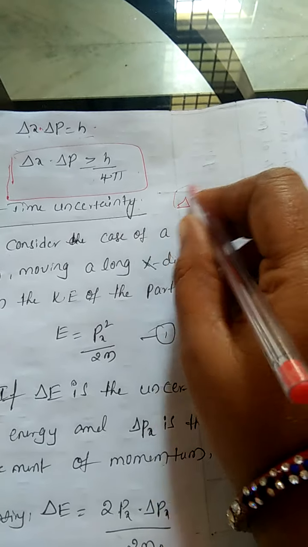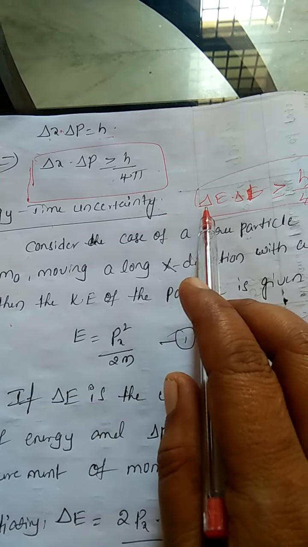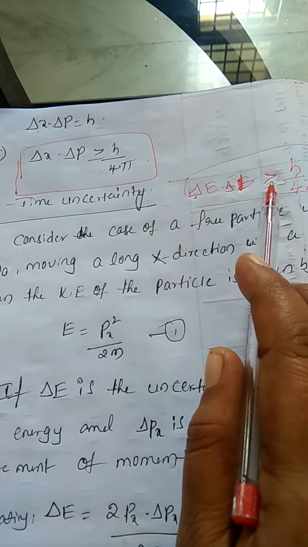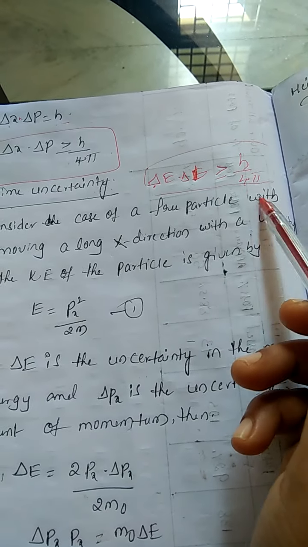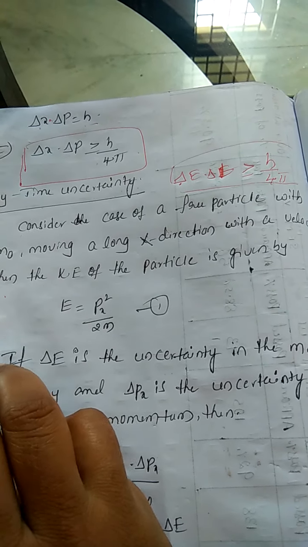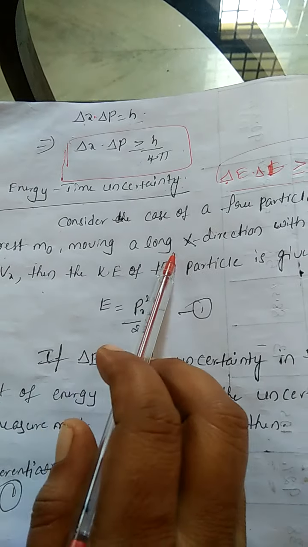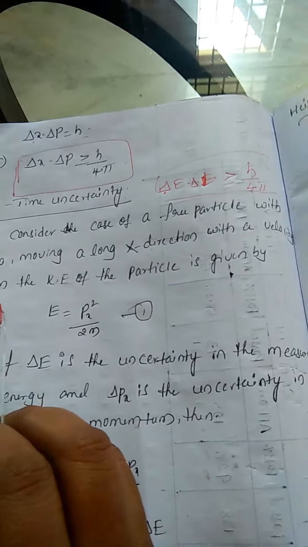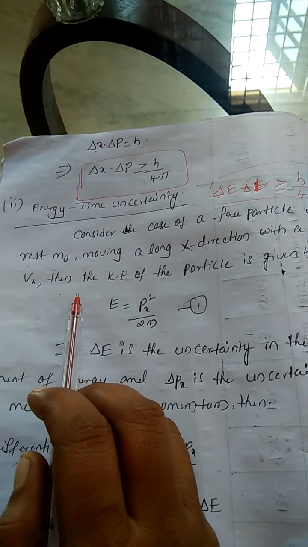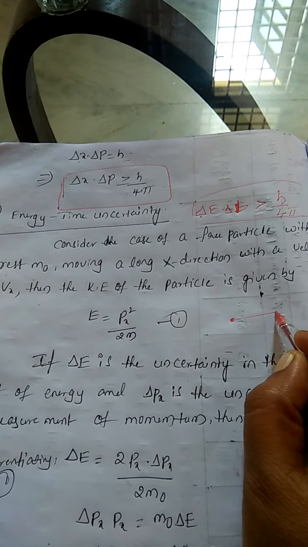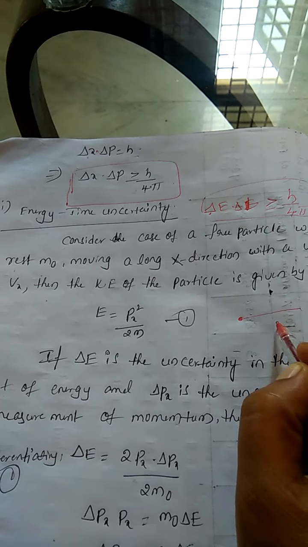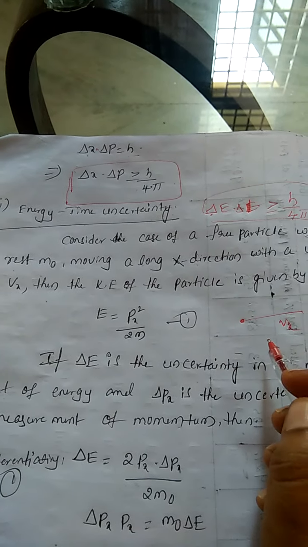Now we have to show that. We will show that delta E into delta t is greater than or equal to h by 4 pi. Let us consider a free particle with rest mass m0, moving along the x direction with a velocity vx.